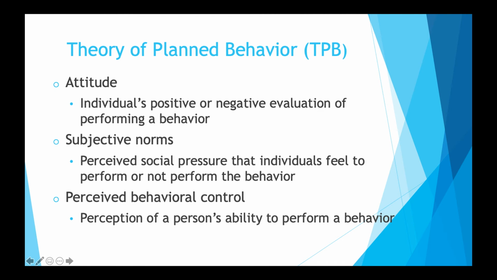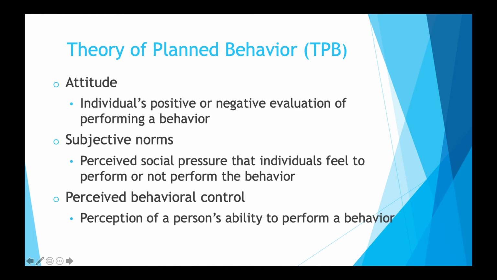The first component of the theory of planned behavior is attitude. Attitude is an individual's positive or negative evaluation of performing a behavior. Attitudes are influenced by behavioral beliefs. The next component is subjective norms. Subjective norms are perceived social pressures that an individual feels to perform or not perform the behavior. Subjective norms are the social component and are influenced by an individual's normative beliefs.